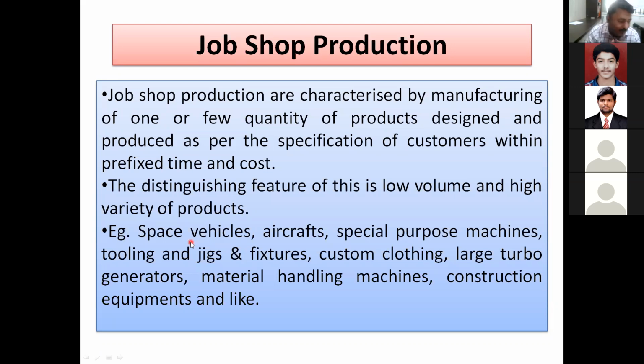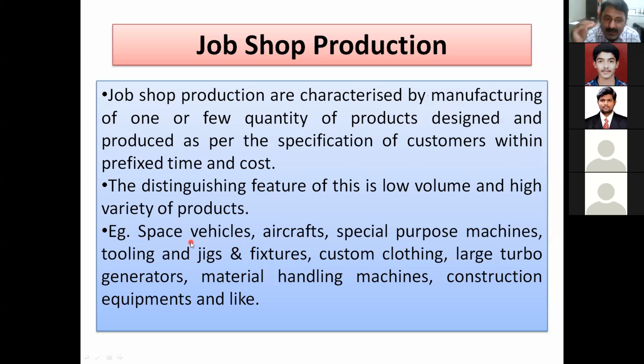Then customized clothing, I have already given you that example. Then large turbo generators, another example. Then material handling machines. So what are the different material handling machines? Let us take an overhead crane having the capacity of 250 tons. Not unique, but the demand also is very less. Let it be 10 cranes or 50 cranes per year, so once in a month only 2-3 cranes. Construction equipment, job shop, and like that. Again, in construction also you can take this as job order production. So these are some of the examples.